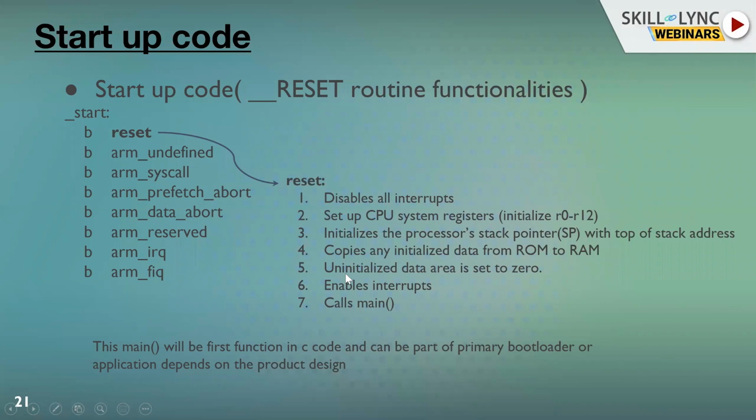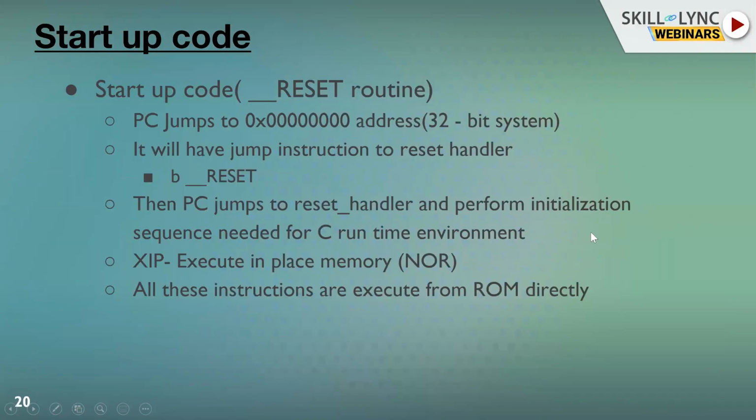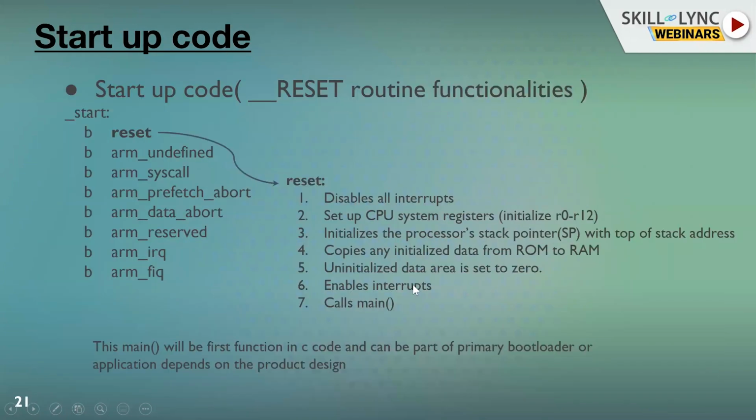And then there will be a stage where we have to zero all the uninitialized data area. That means this BSS area will be made 0. Then we enable all interrupts. Basically during the boot up process we don't want any interrupt, that's why we disable all interrupts first, then we enable them and call the main. Actually this is a very important topic. Before jumping to main in a C program, these are the things that happen at the hardware level.